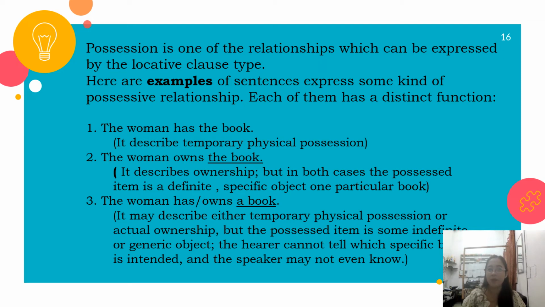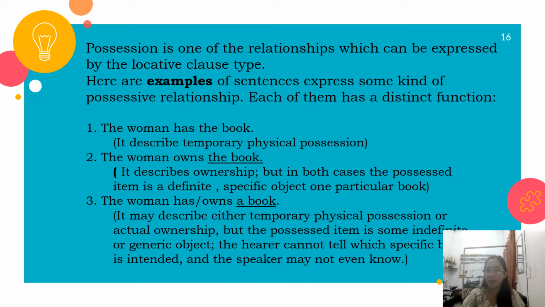Here are examples of sentences that express some kind of possessive relationship. Each of them has a distinct function. Number 1: The woman has the book. Here, it describes temporary physical possession. Number 2: The woman owns the book. It describes ownership, but in both cases, the possessed item is a definite, specific object, one particular book.